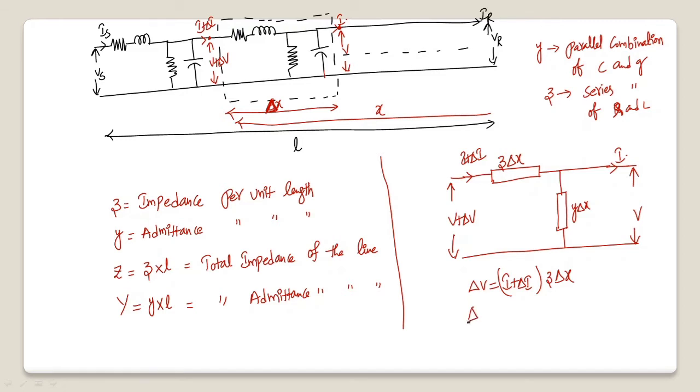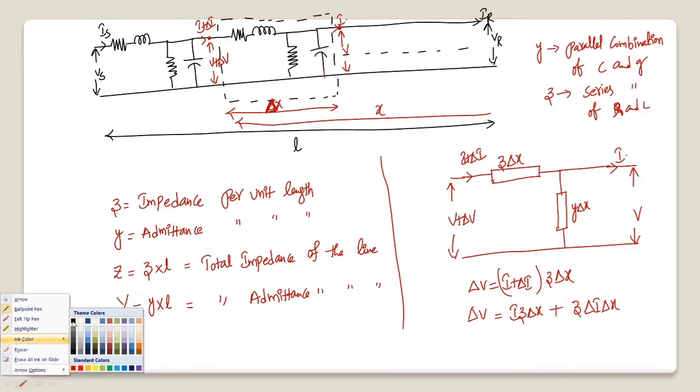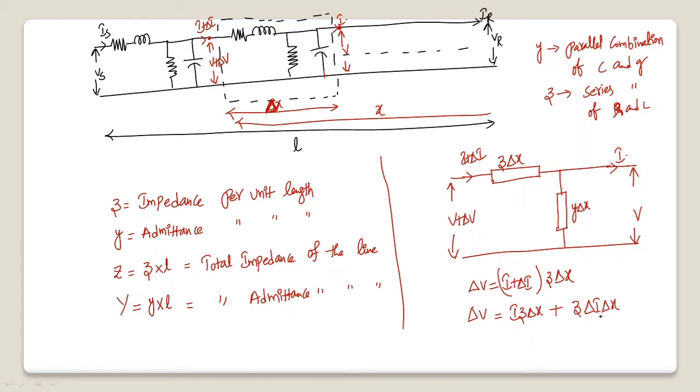Now I can write delta V as I Z into delta x plus Z into delta I into delta x. As the second term is a product of two small variations, delta I, a small change in current I, and delta x, a small change in length x, this is a very small value and this is also a very small value.